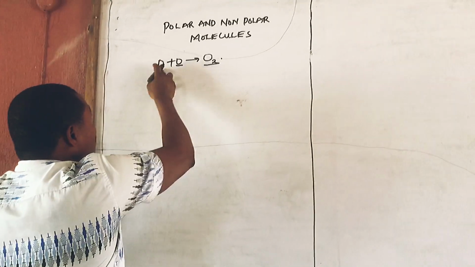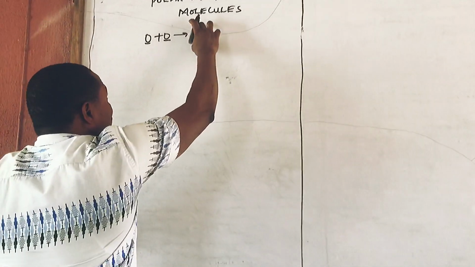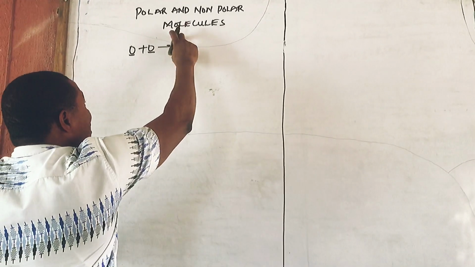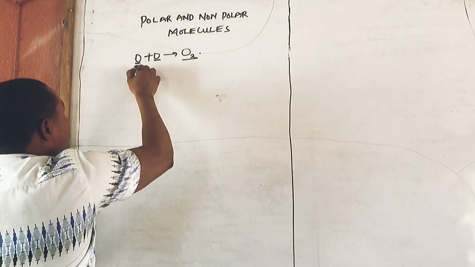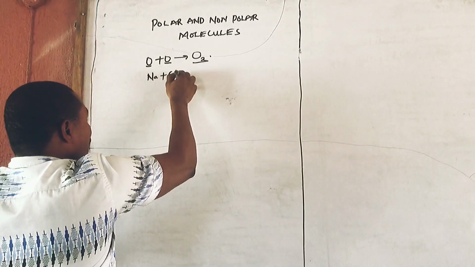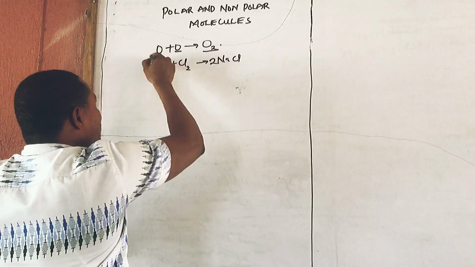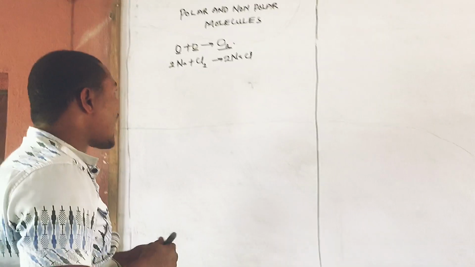It's possible. You know, this one is the same atom forming a molecule of an element because it is the same. We call it a molecule of an element. But it's possible for me to have sodium plus chlorine like this to give me sodium chloride. Just trying to balance the equation.